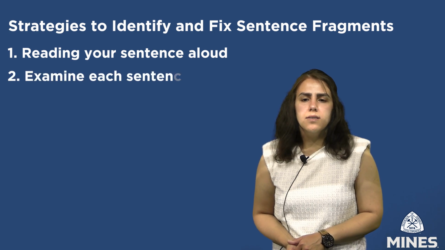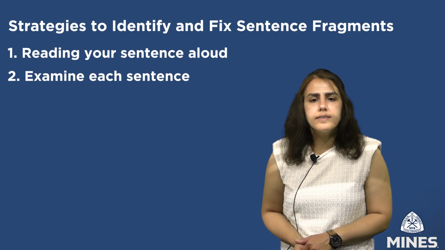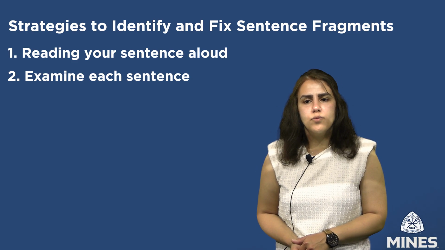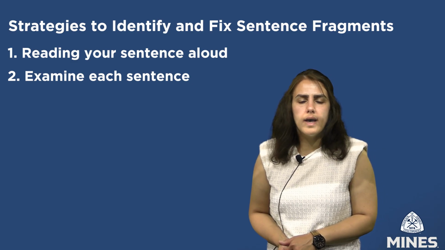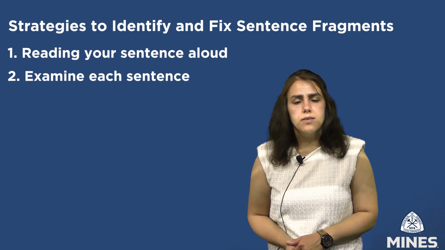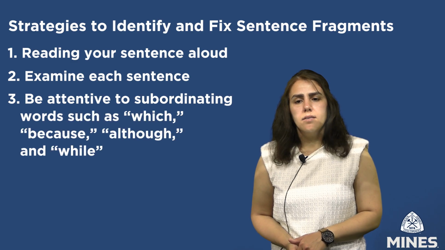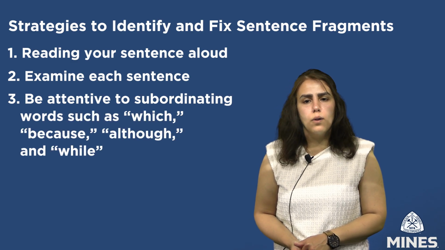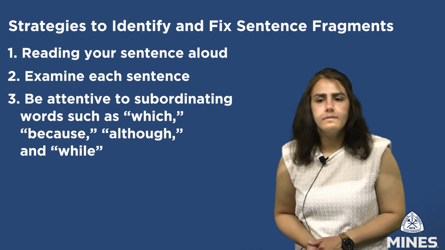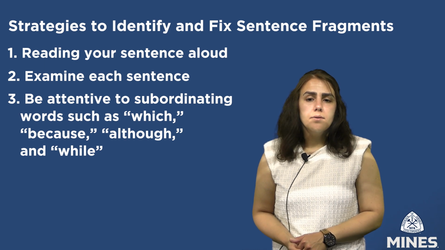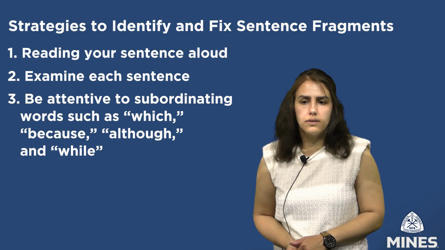Next, examine each sentence to ensure the presence of both a subject and a verb. A complete sentence must clearly indicate who is performing an action and what that action entails. Without these two elements, the sentence remains grammatically incomplete. Additionally, be attentive to subordinating words such as which, because, although, and while, as they frequently introduce dependent clauses. When such words are used, confirm that they are integrated into a sentence containing an independent clause.